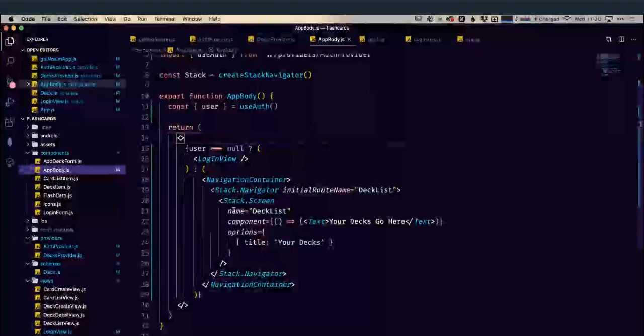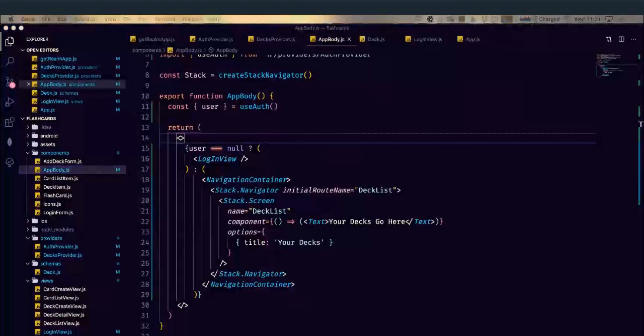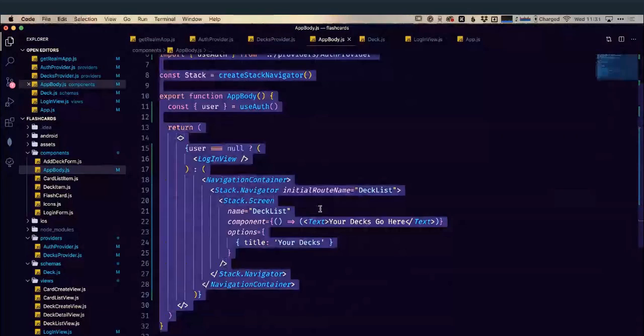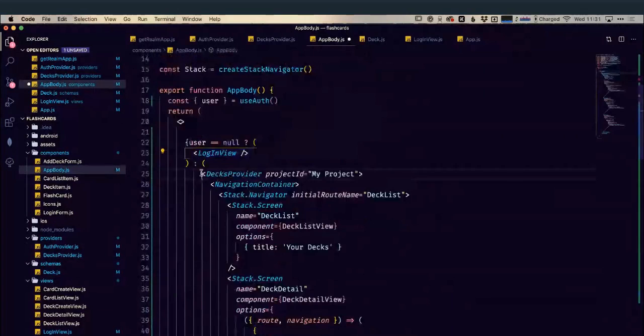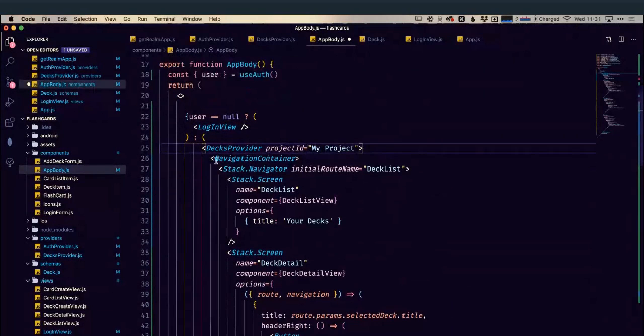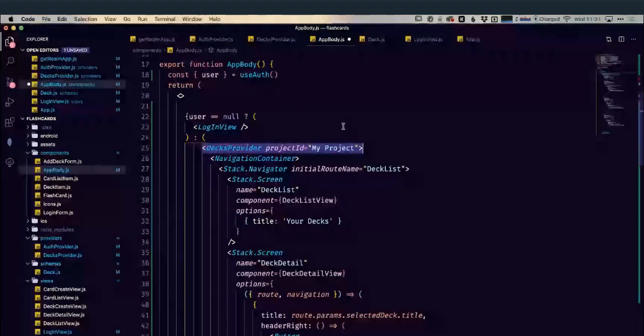I'm going to add in a few different views for the screens that we're going to need for the rest of this tutorial. So let's just put the rest of these in. We can see here we've got a login view. We have our deck's provider that we've just created with a project ID of my project. It's got our navigation container. So everything within this deck's provider not only has access to the auth provider, so it has access to everything within auth, it also has access to everything within our deck's provider.